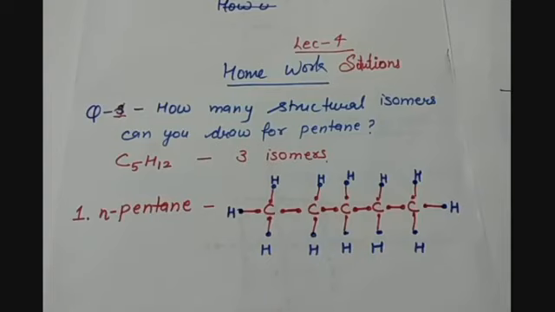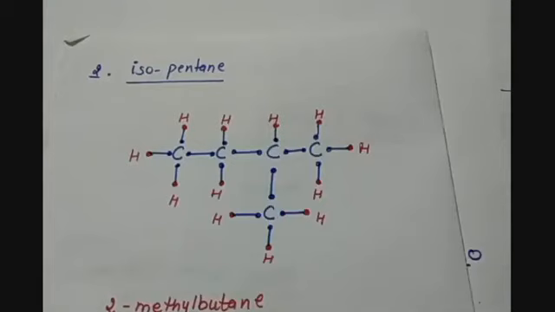This is called N-pentane. Pentane is the name of this isomer, and N-pentane is a common name for this particular isomer. The second is isopentane, because we have seen that not only straight chains can be formed with the carbon compounds, they can also form branched chains. As we have 5 carbon atoms in total, iso means a methyl group is present on the second carbon of the chain.